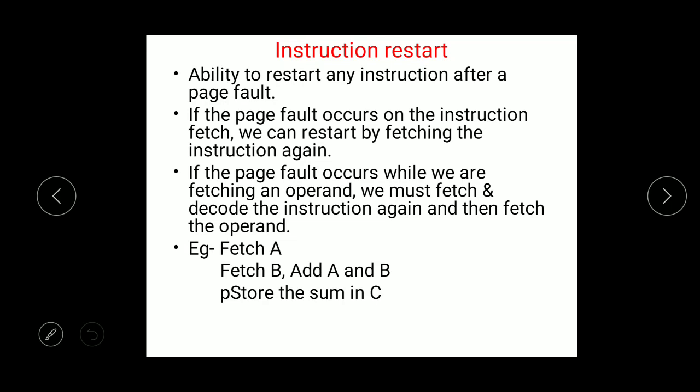Whenever one step fails, it has to restart from the first step. That's the reason we say it is one of the worst examples.